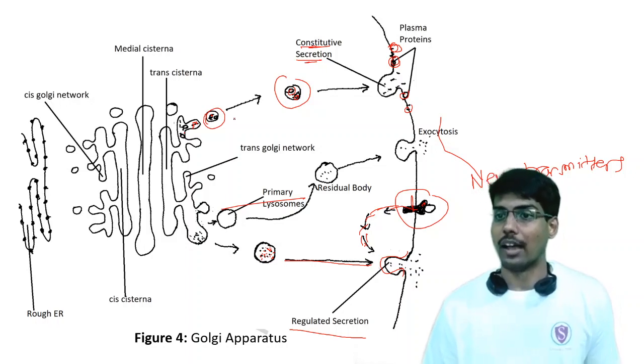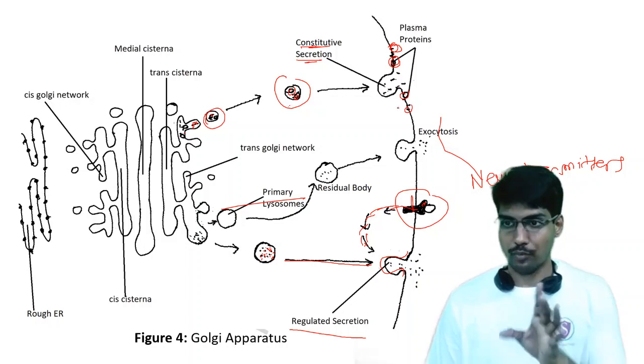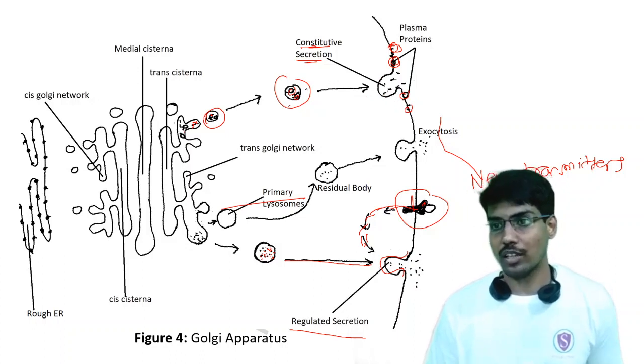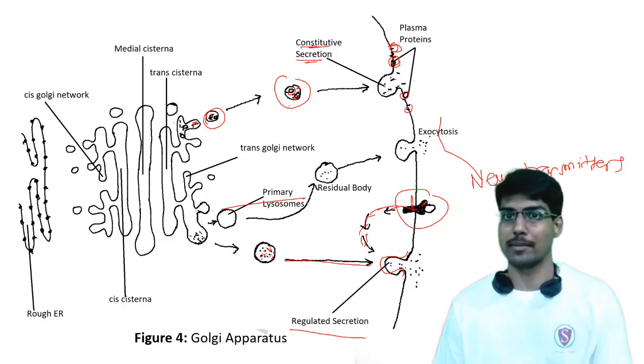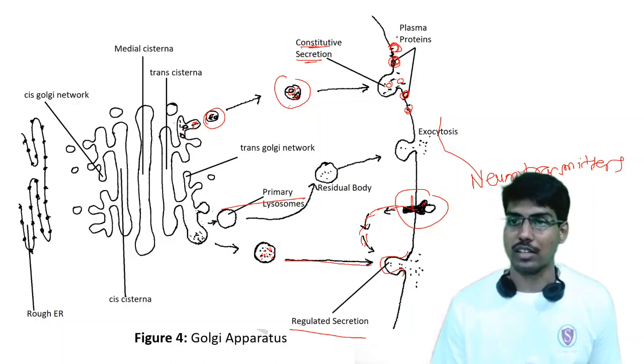Once these vesicles fuse with the plasma membrane, the membrane of the vesicle becomes the new plasma membrane. Also, any proteins inside it attach to this plasma membrane, enriching its composition.